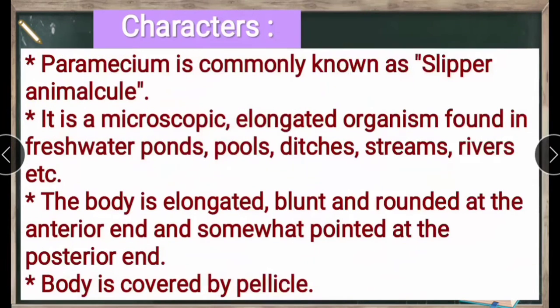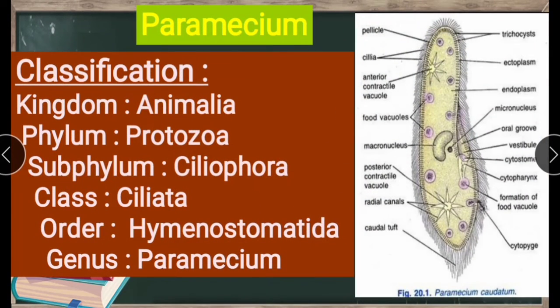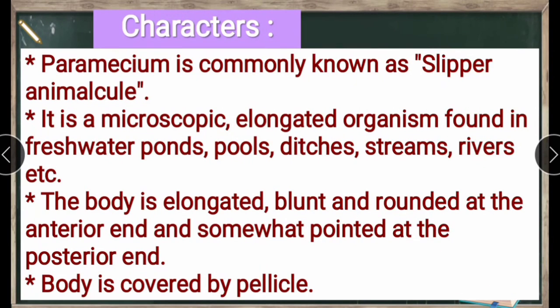Now we see the characters. Paramecium is commonly known as slipper animalcule. This is because of the slipper-like structure of the body.